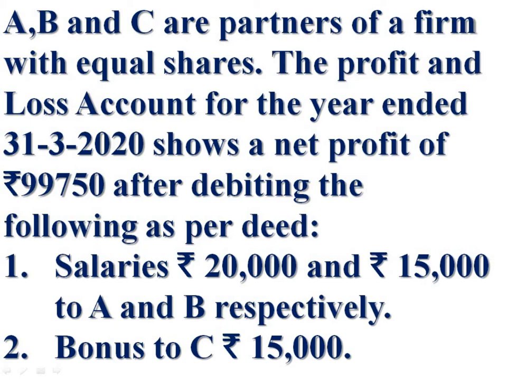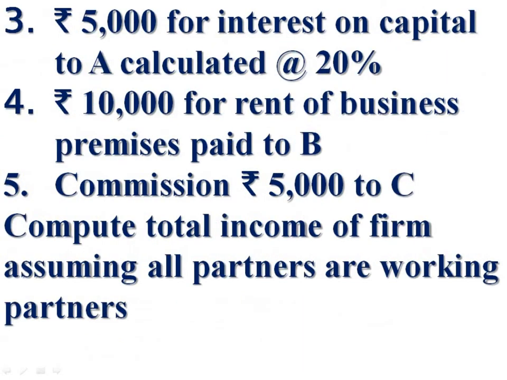Bonus to C rupees 15,000. Rupees 5,000 for interest on capital to A, calculated at 20% per annum. Fourth point, rupees 10,000 for rent of business premises paid to B. Fifth point, commission rupees 5,000 to C. Compute total income of firm, assuming all partners are working partners.